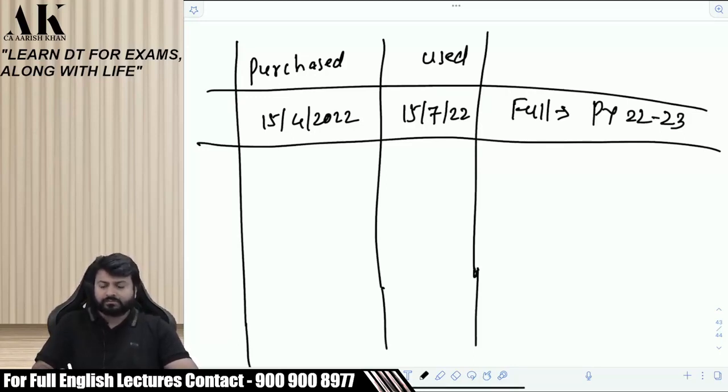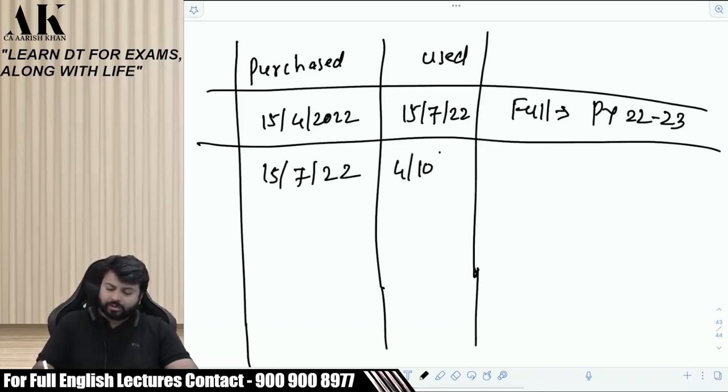This is a very important issue. Shall I go ahead? I have purchased on 15th of July 2022 and I have put to use on 4th of October 2022. How much depreciation will I get? Louder. Half, because it is used for less than 180 days. Right? Previous year 22-23 I will get.